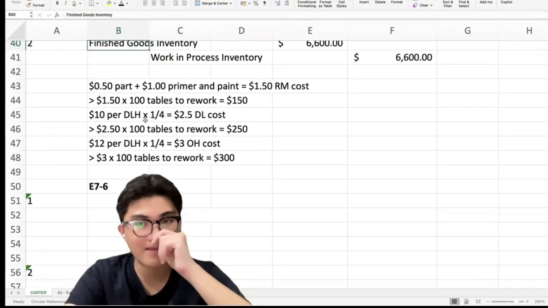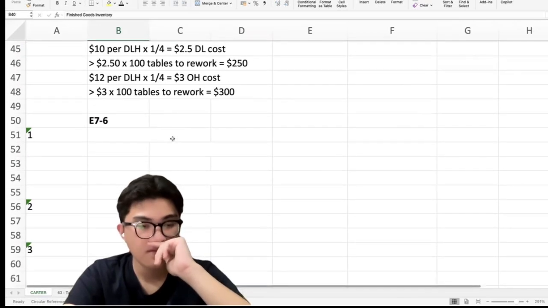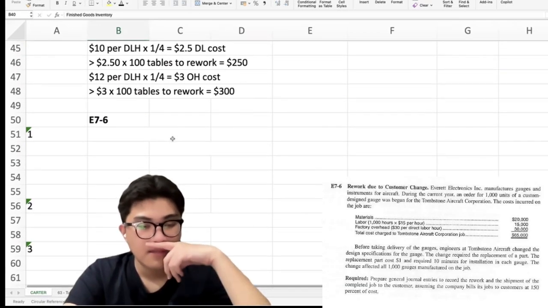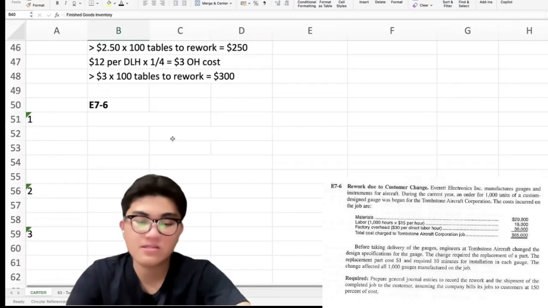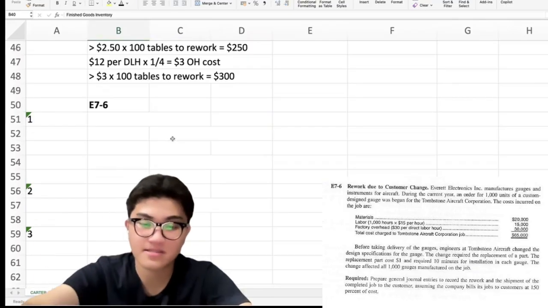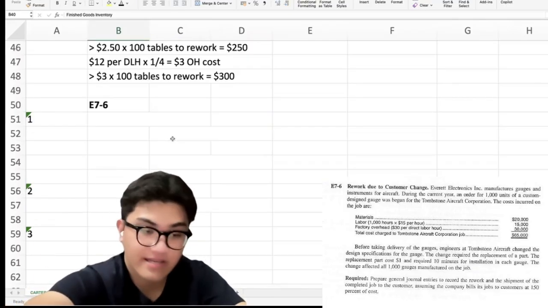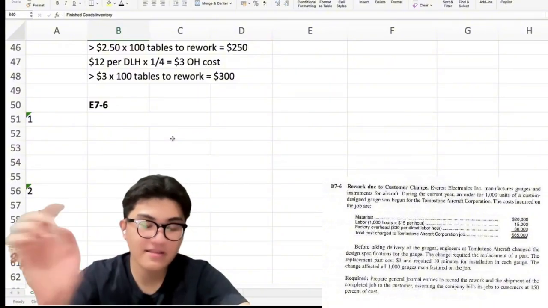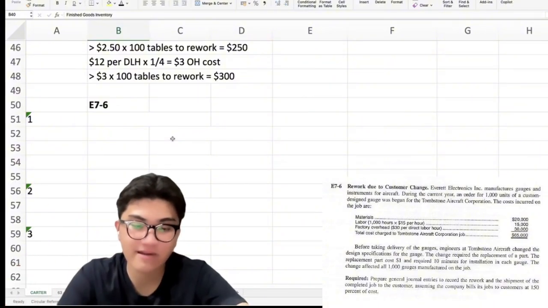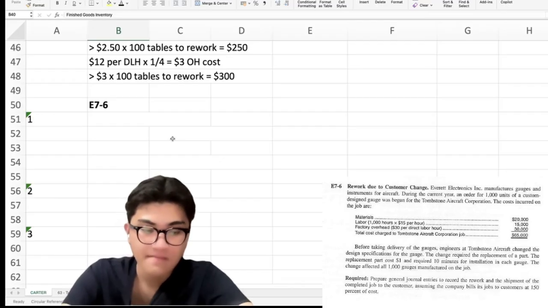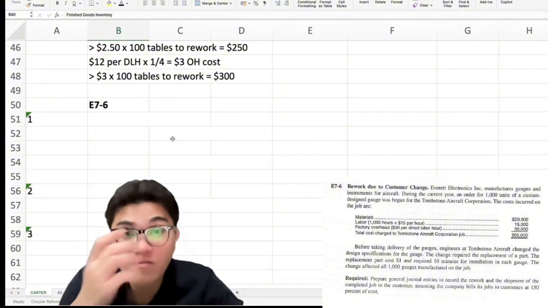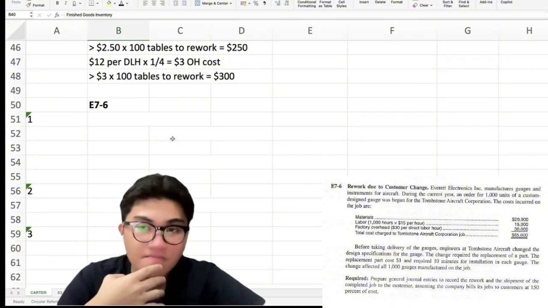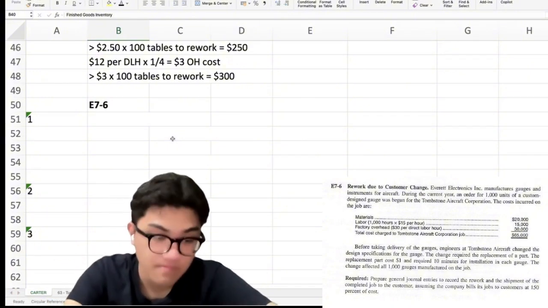Okay, so for our final number, the company produced 1,000 gauges with an original job cost of $65,000. Okay? Before delivery, the customer requested a design change requiring replacement of a part. So, si customer nag-request. So, since si customer nag-request, dili ni siya due to internal failure.